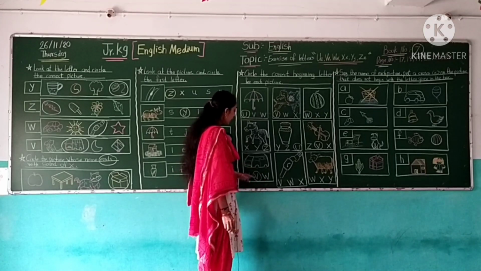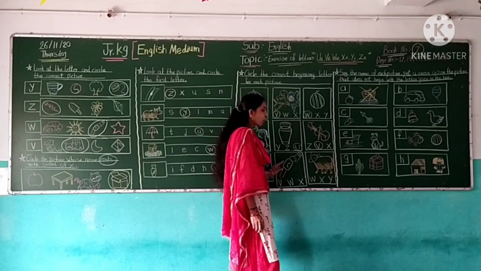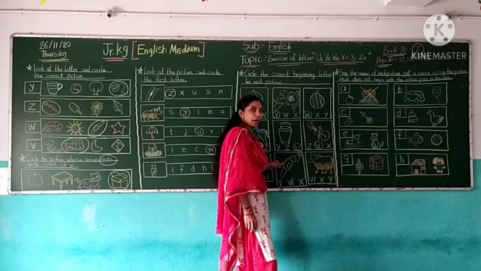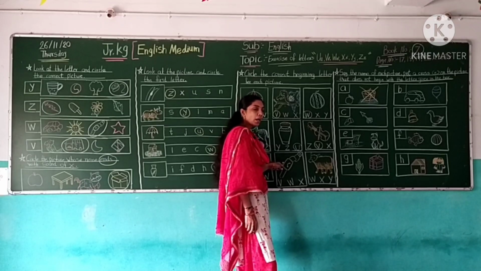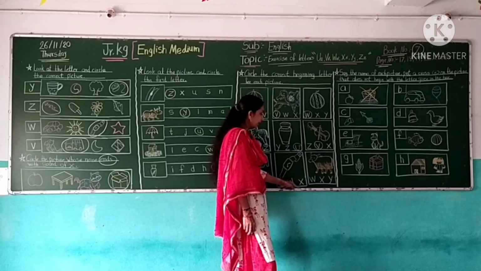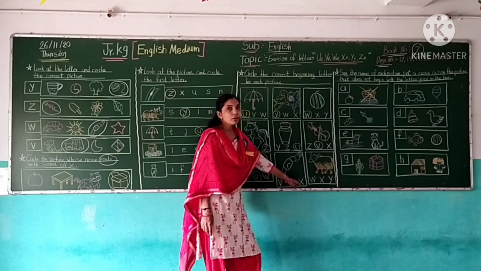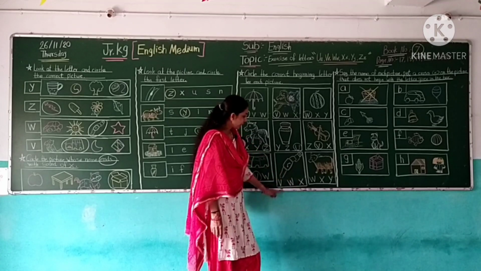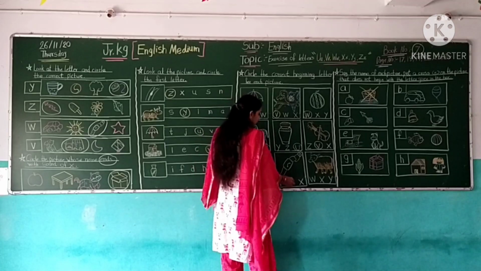V for van. Now the next picture is watch. Which picture? Watch. W for watch. So here, find the letter W. This is letter W. No. This is letter W. Yes, this is letter W. So circle the letter W.